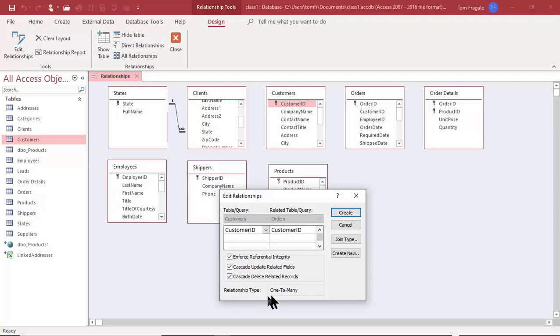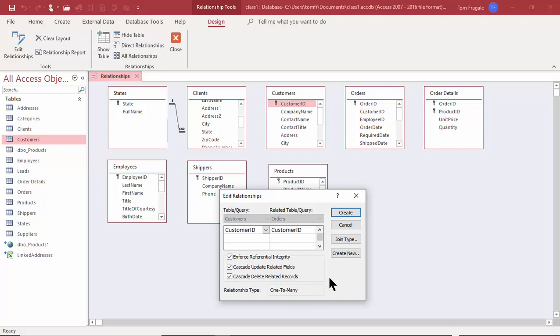Then the relationship type says one-to-many. The reason it made it a one-to-many is the following. It's because the customer ID happens to be the primary key of the customers table, but the customer ID is not the primary key of the orders table. So one customer can have many orders because it's the primary key over here, but it's not the primary key over here.